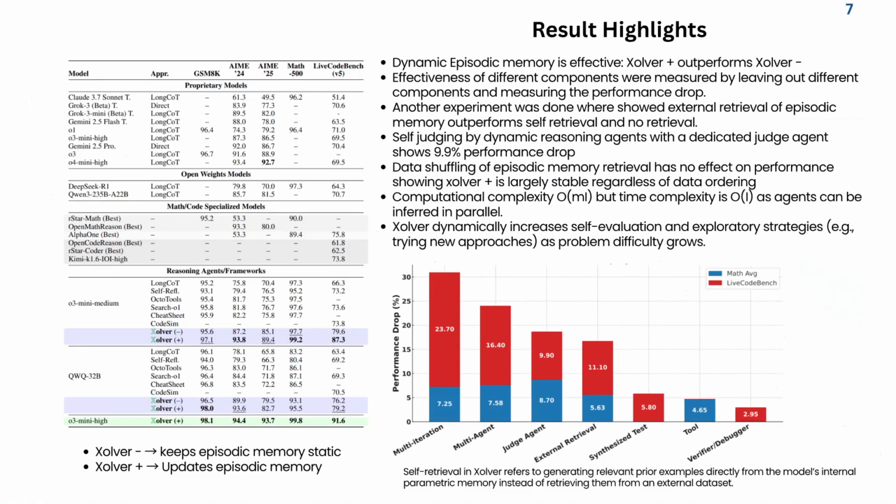They ran this architecture on multiple datasets like GSM8K, AIME 24 and 25, MATH-500, and LiveCodeBench. We can see they have compared it to different top tier models like Grok, Gemini, and Gemini 2.5 Pro. Among the models they've selected in these benchmarks, Gemini 2.5 Pro is probably the best one. O1 is the best one. Now we'll see how Xolver improves the performance.